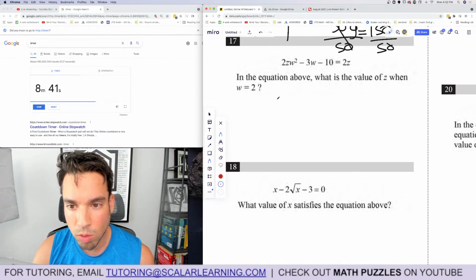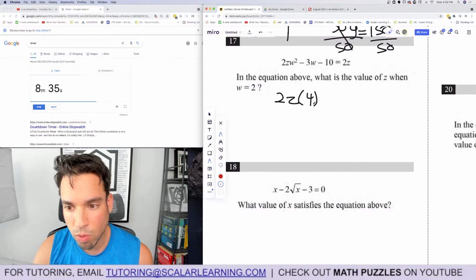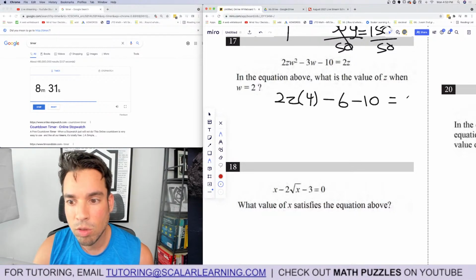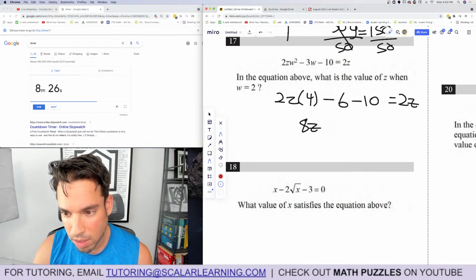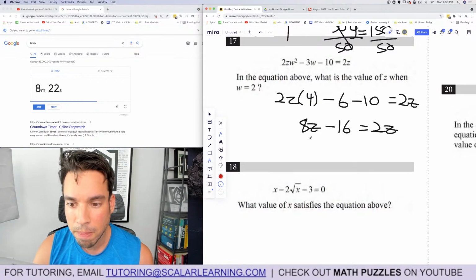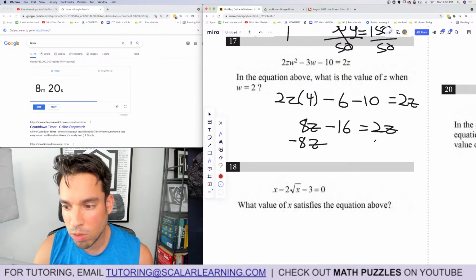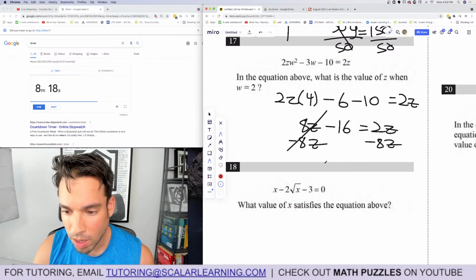Plug and chug. So 2z w squared, that's 2 squared is 4 minus 3w, which is 3 times 2, which is 6, minus 10 equals 2z. This becomes 8. 4 times 2 is 8z. Negative 6, negative 10 is negative 16 equals 2z. Subtract 8z from both sides. Negative 16 equals negative 6z.